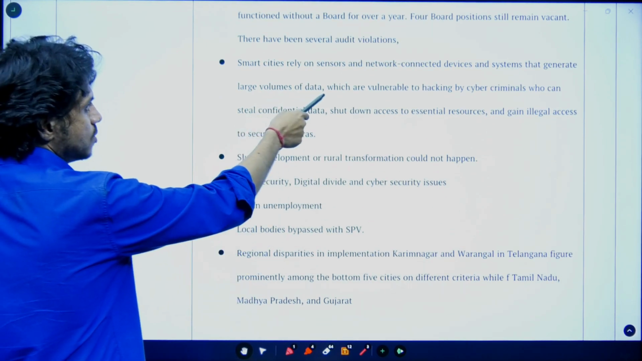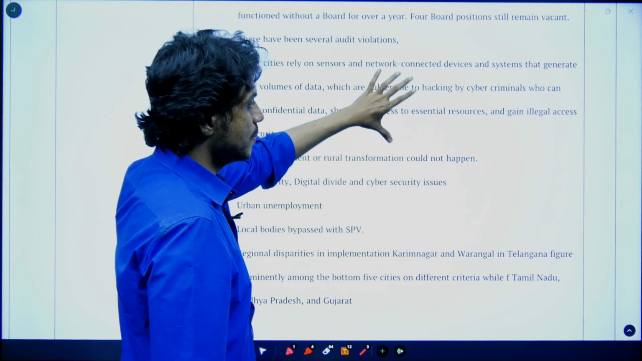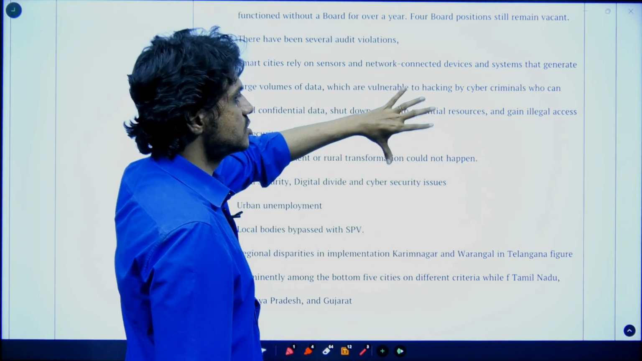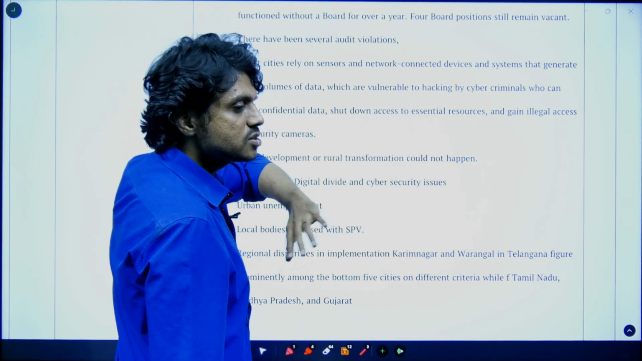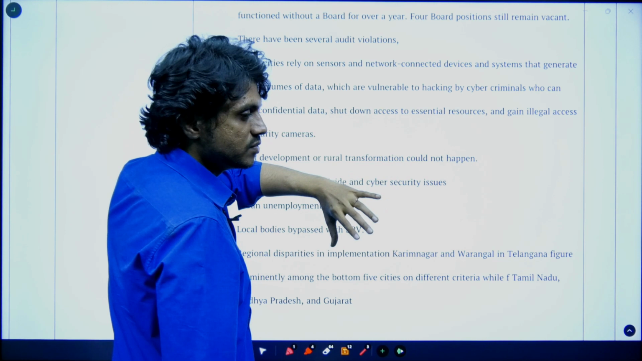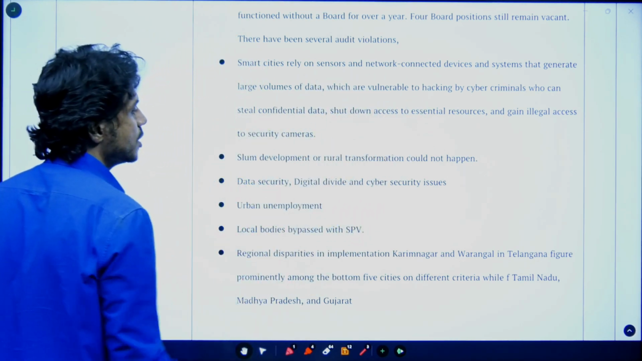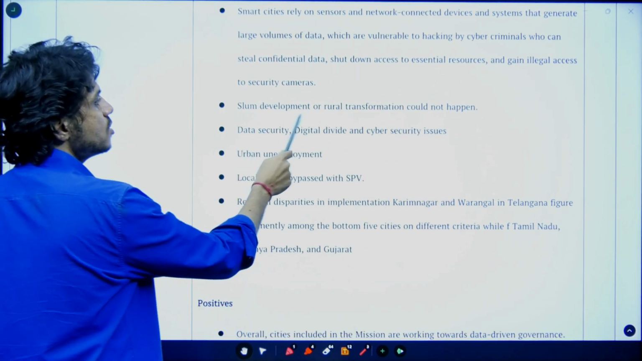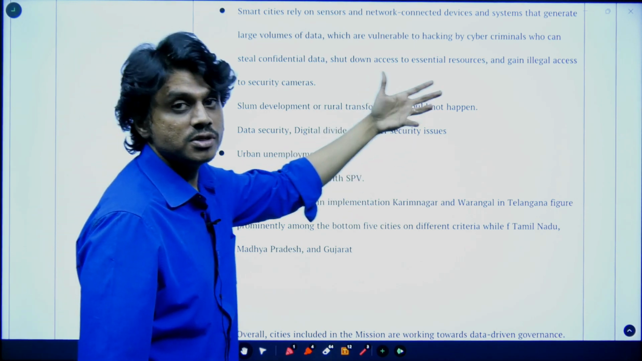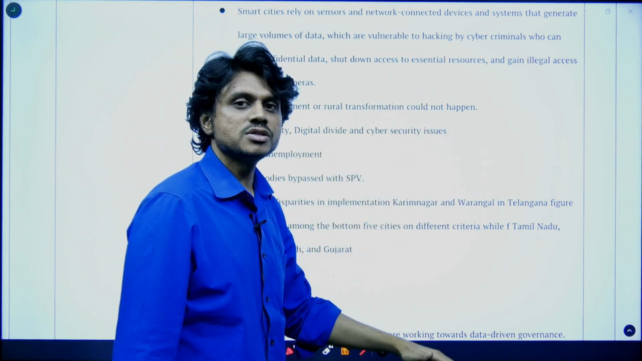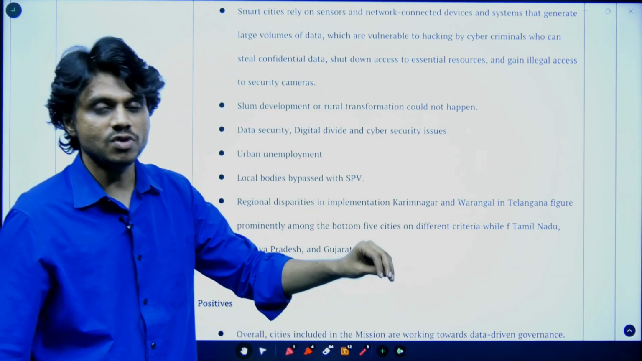I have also discussed the huge amount of cyber security threats that can come from the integration of everything with technology. We are not yet fully prepared with our cyber security. Bringing such large scale digitalization, digital platforms can lead to hacking and become a potential threat. Slum development or rural transformation could not happen. Until rural development happens, migration and influx into the urban areas and overburdening of the cities will not stop.